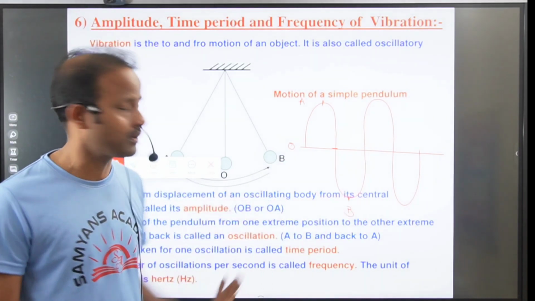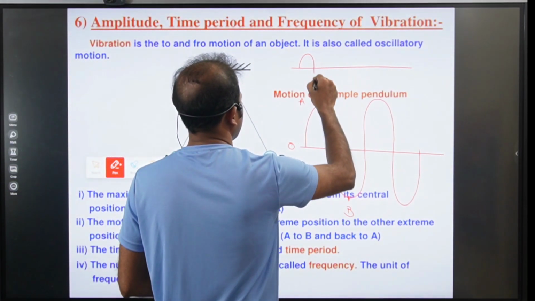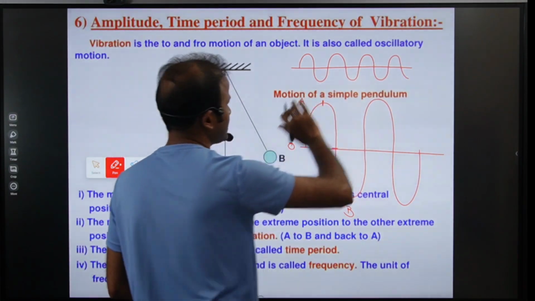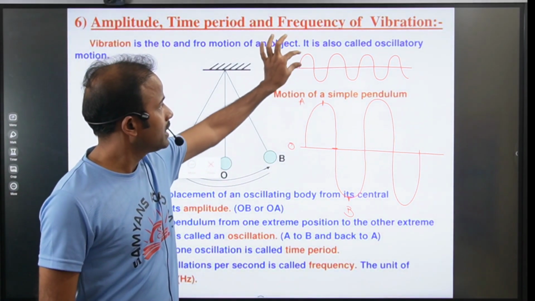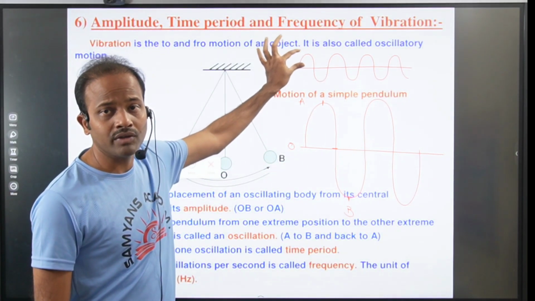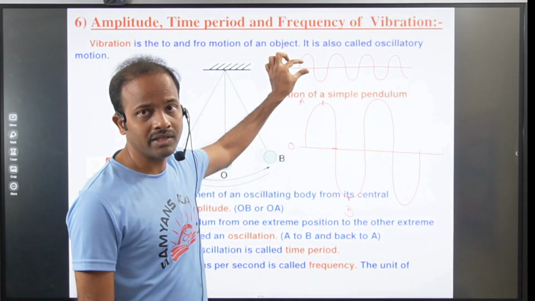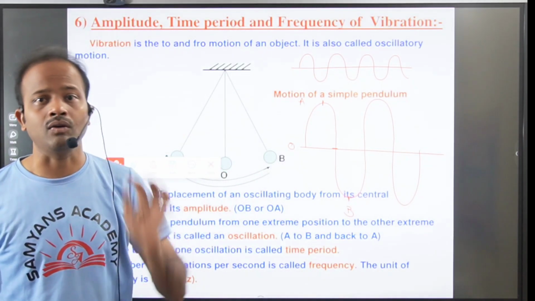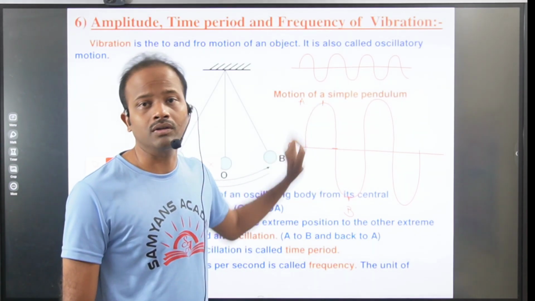Now here we can observe these small waves, right? The amplitude is less compared to this wave. Here the amplitude is very less. If sound is produced by waves like this, the sound is feeble and we can hear very little sound. If amplitude is more, we can hear louder sound.